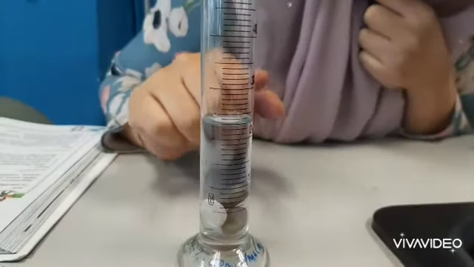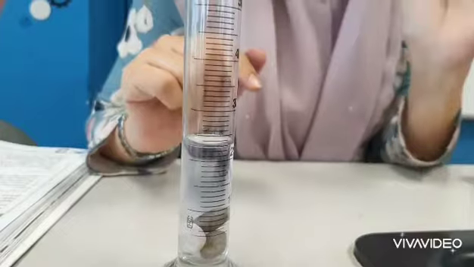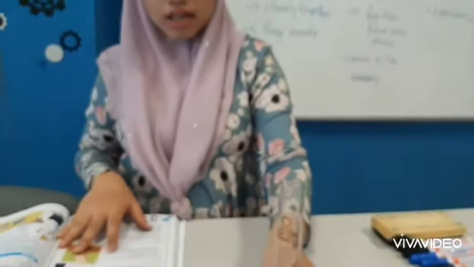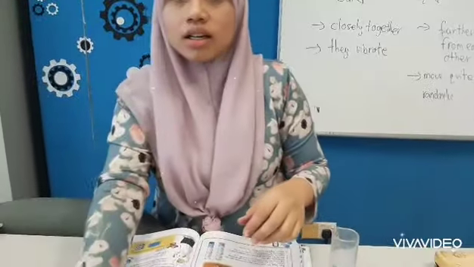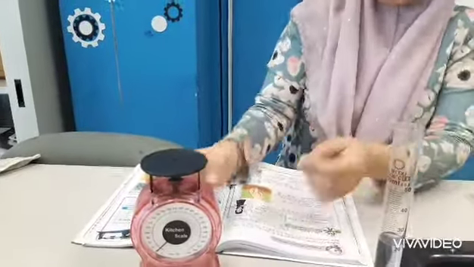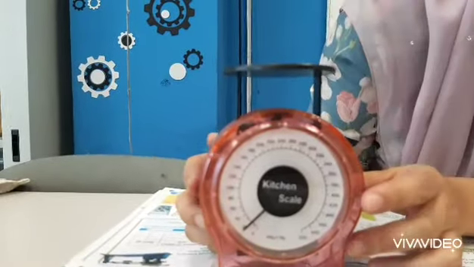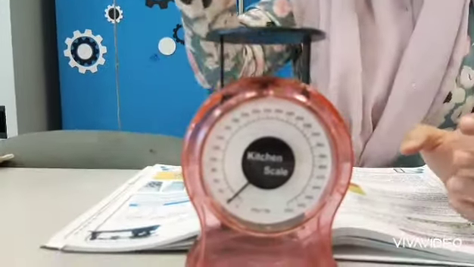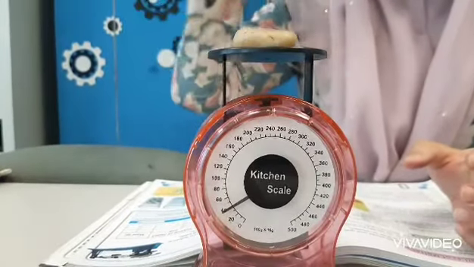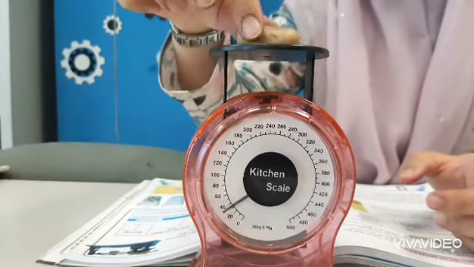The volume of water in the measuring cylinder increases. That means solid has volume. Moving on to another activity, we have a balance. The reading is 20 grams. Now I put this stone here and the new reading is 40 grams. So this stone's weight is 20 grams, which means the stone has mass.